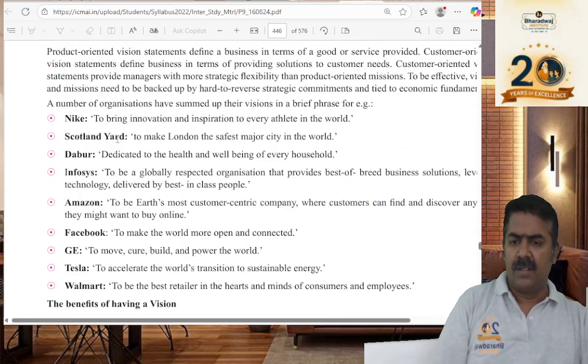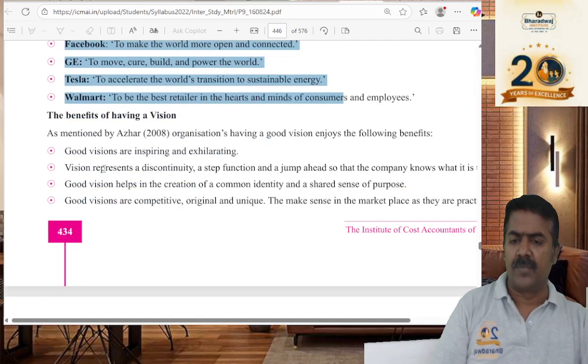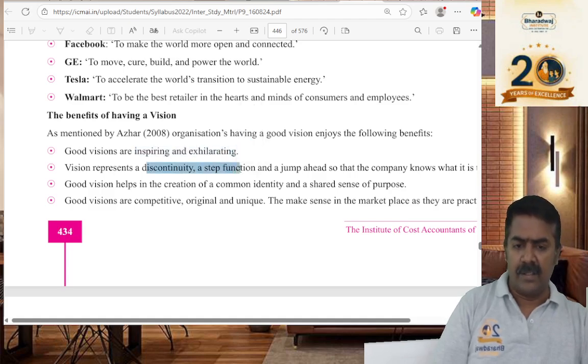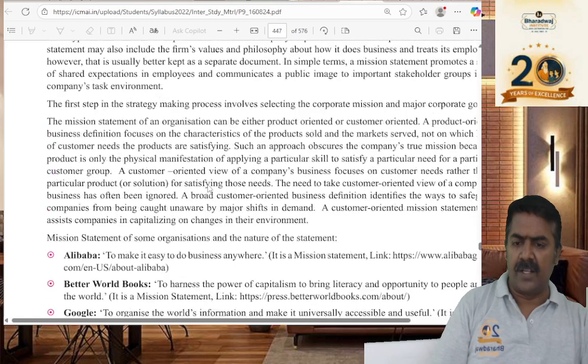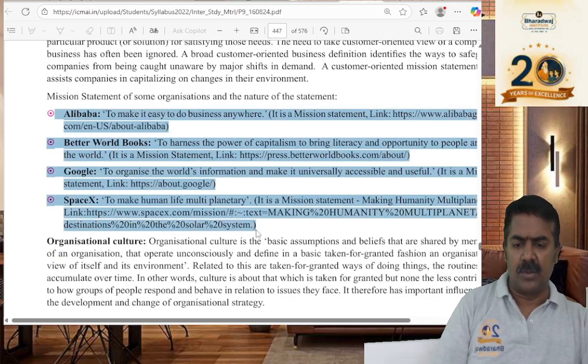For example, some things are just to make you understand. Will this be tested in the exam? No. Will benefits of having a vision be tested? Yes, it can be. So just keep keywords in your notebook, like inspiring and exhilarating. Just take keywords alone.